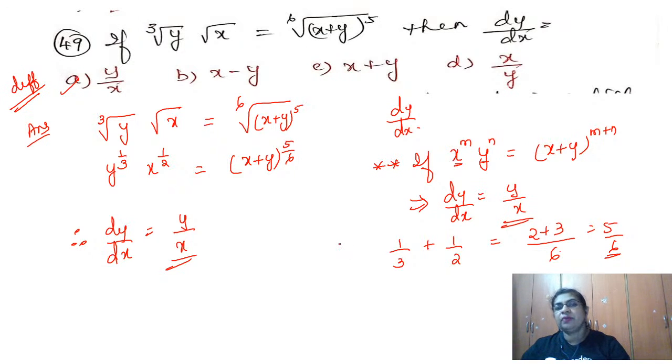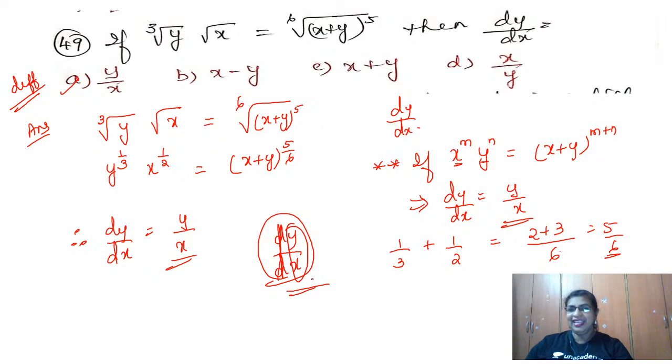So now you may ask me how to remember dy by dx. We have a trick for this also. You have dy by dx. Now cancel these d's. What is remaining? y by x, and that is your answer. Okay, so hope it is simple. Hope the trick works. Yes, we go to the next question.